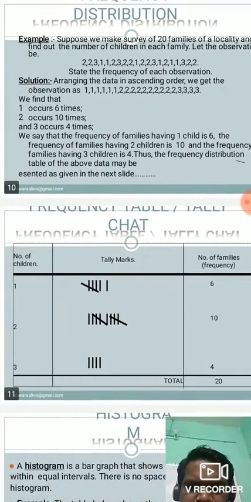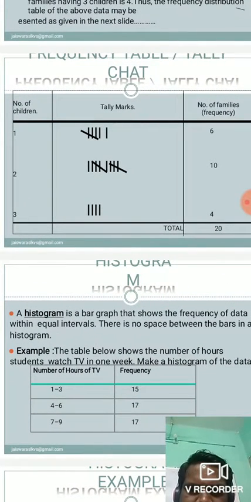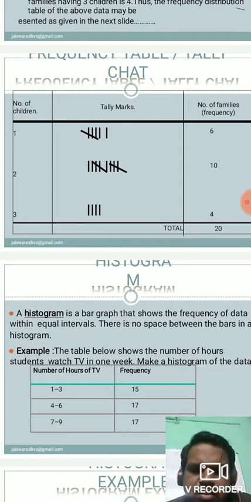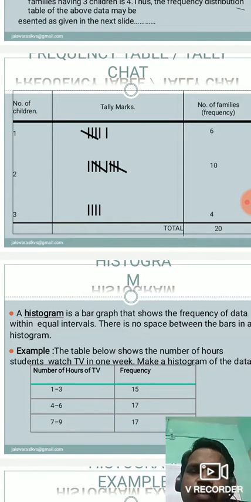So next, how can we represent the frequency? Frequency is nothing but the number of observations occurred. So first, you have to understand about the tally marks. See, 4 perpendicular lines represent 4 in number, but one slant line over 4 perpendicular lines gives the total 5.